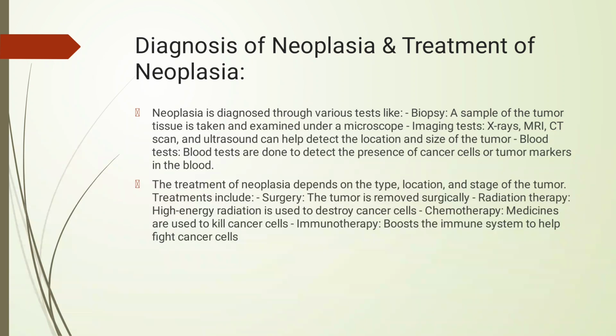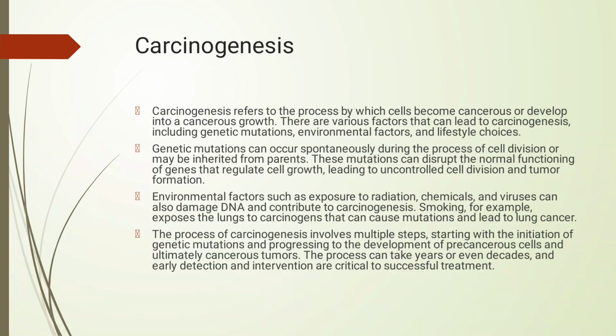It can be diagnosed through various tests like biopsy. In a biopsy, a sample of tissue is taken and examined under a microscope. Then by using X-ray imaging, MRI, CT scan and ultrasound, we can detect the location and size of a tumor. Blood tests can also detect the presence of cancer cells. Treatment includes surgery, radiation therapy, chemotherapy, in which medicines are used to kill cancer cells, and then immunotherapy. These are the major treatments for neoplasia.